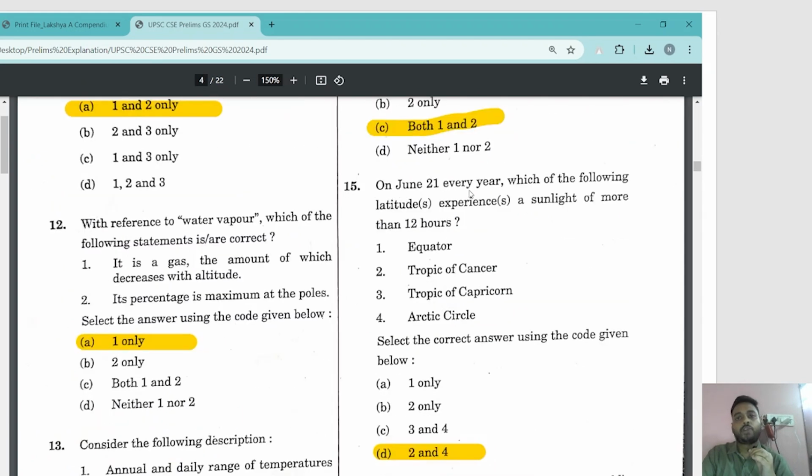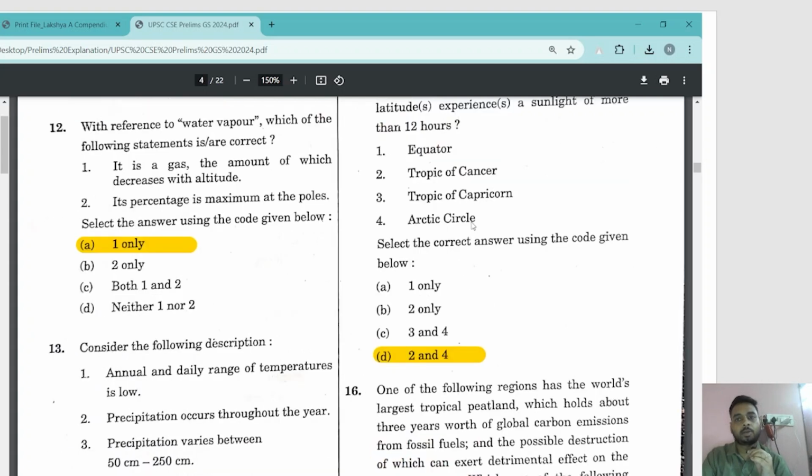It says, on June 21 every year, which of the following latitude or latitudes experiences sunlight of more than 12 hours? June 21 is your summer solstice, right? That is the longest day of the year because the sun is directly overhead at the Tropic of Cancer in the northern hemisphere, right? So Tropic of Cancer would definitely be there in the answer option, and it is experiencing sunlight of more than 12 hours. It's the longest day or shortest night in the northern hemisphere on June 21st. Tropic of Cancer and what? So 2 is there, either 2 only or 2 and 4. These two options are correct.